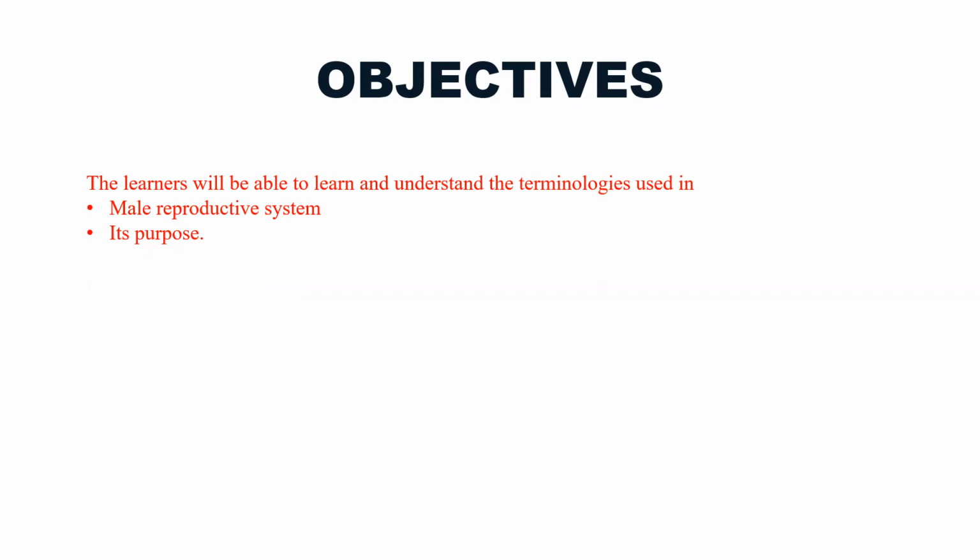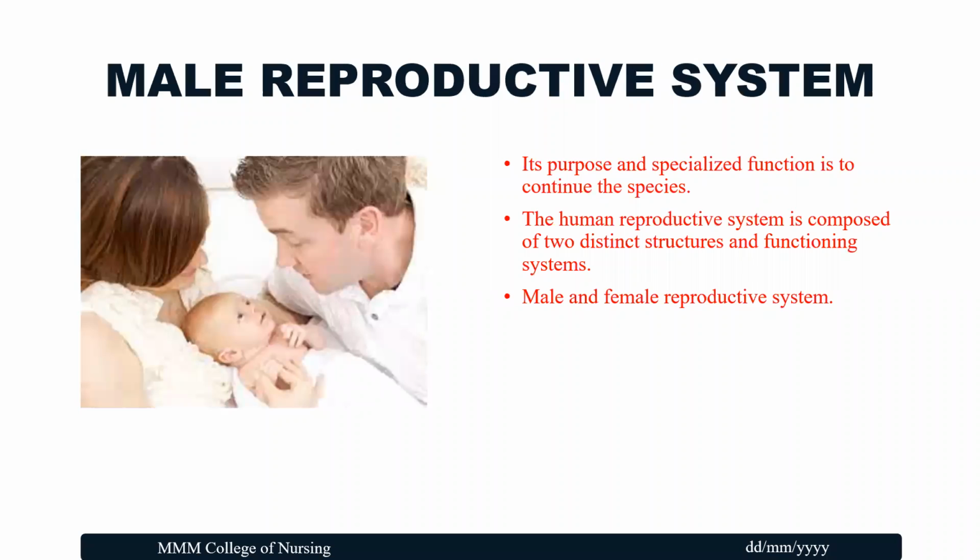The objective is that the learners will be able to learn and understand the terminologies used in the male reproductive system and its purpose. Its purpose and specialized function is to continue the species. The human reproductive system is composed of two distinct structures and functioning systems: one is male and the other is female reproductive system. In today's class, we are going to discuss in detail the male reproductive system terminologies.